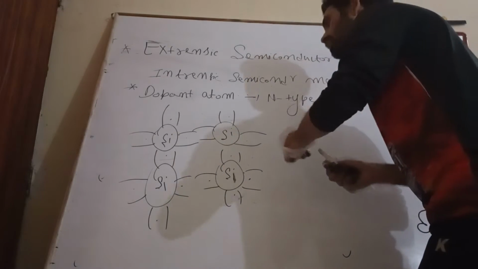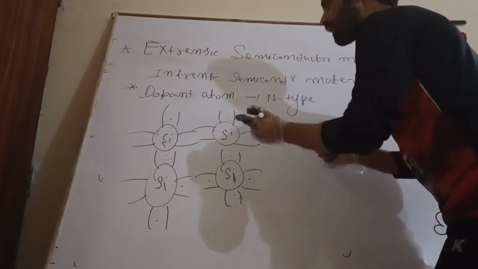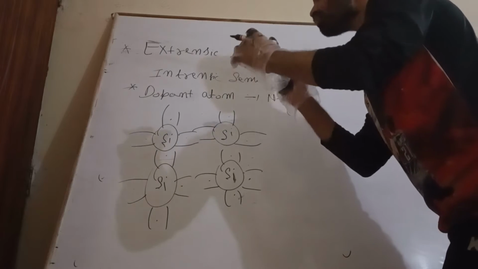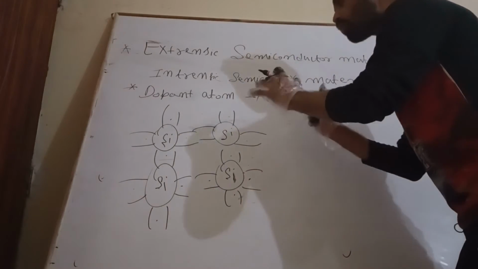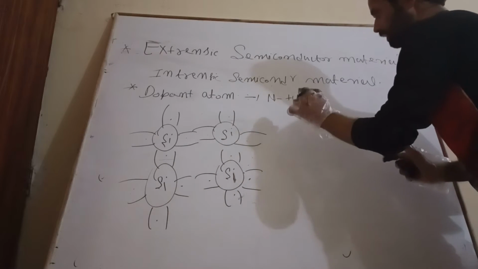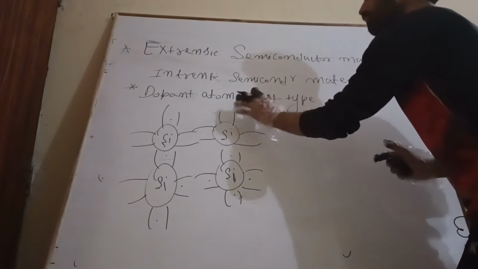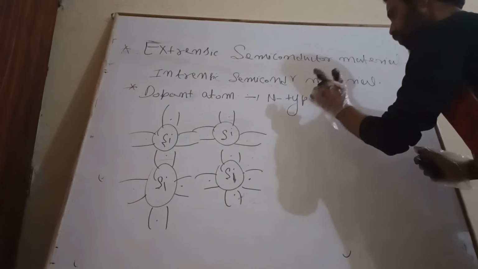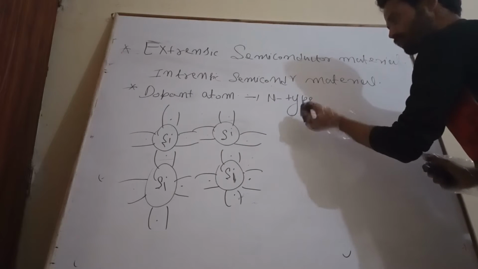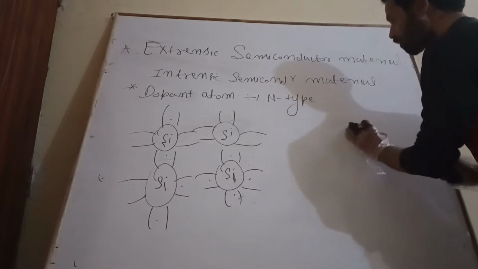For that we need to add some controlled amount of impurity. We need to add the impurity atom in a controlled manner. For that, first of all we will see the n-type impurity atom, the dopant atom for n-type. For that we will take the fifth group of elements.